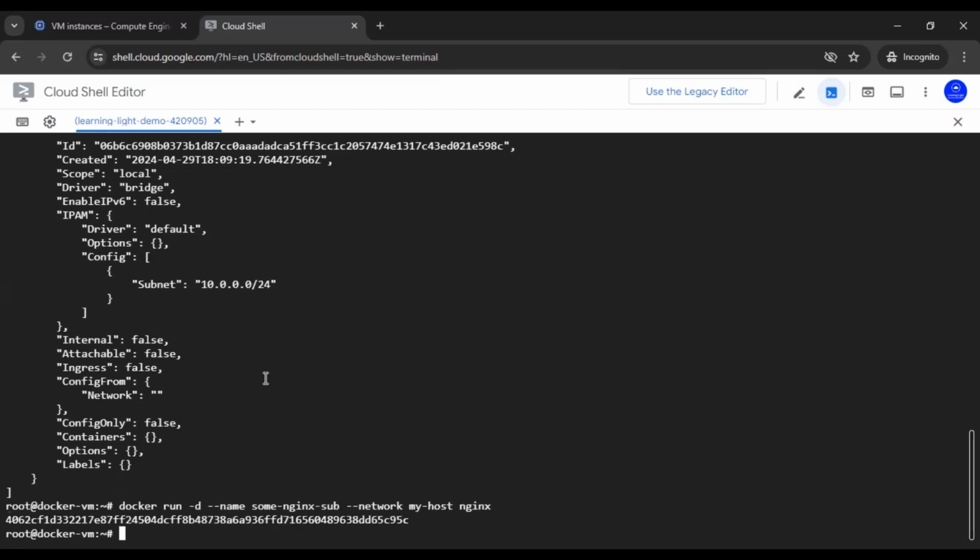If we do so, this particular container is actually created under this network, sub nginx sub.